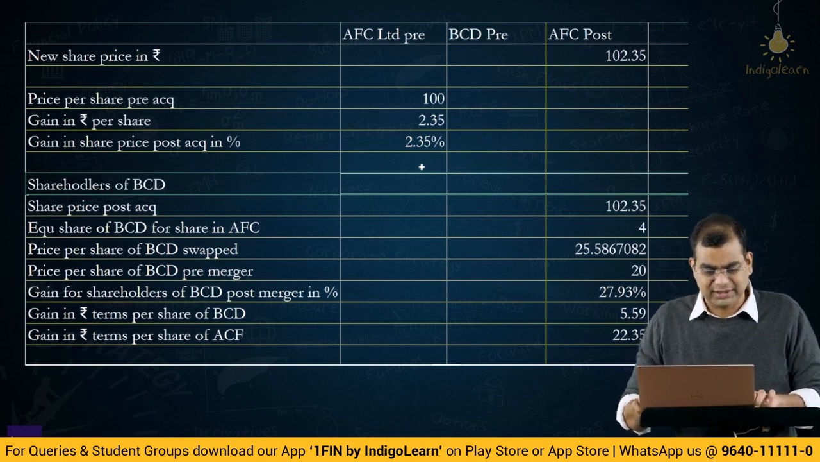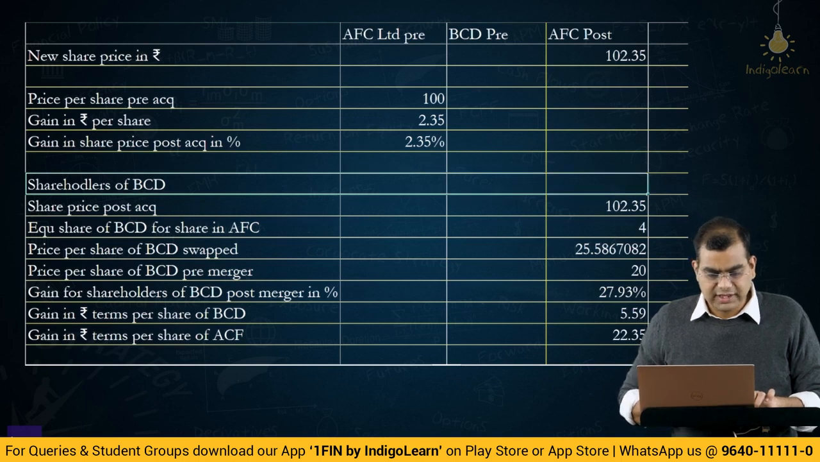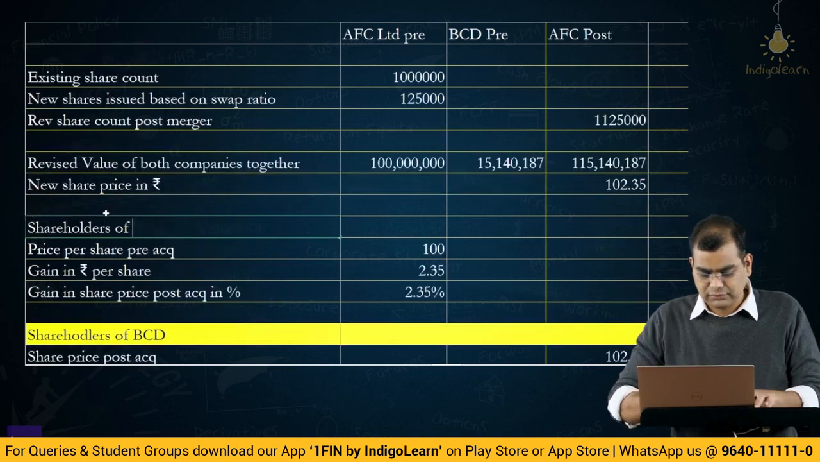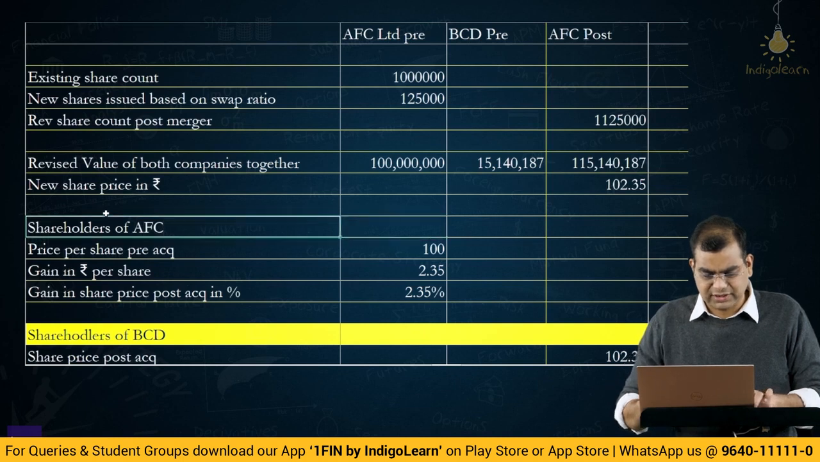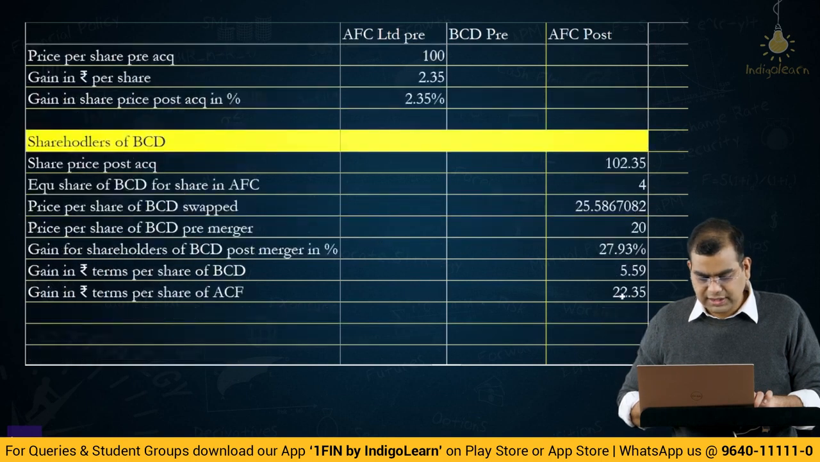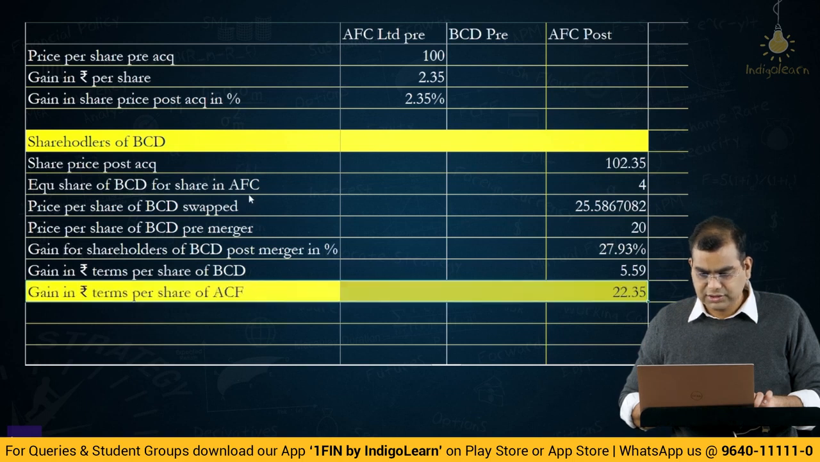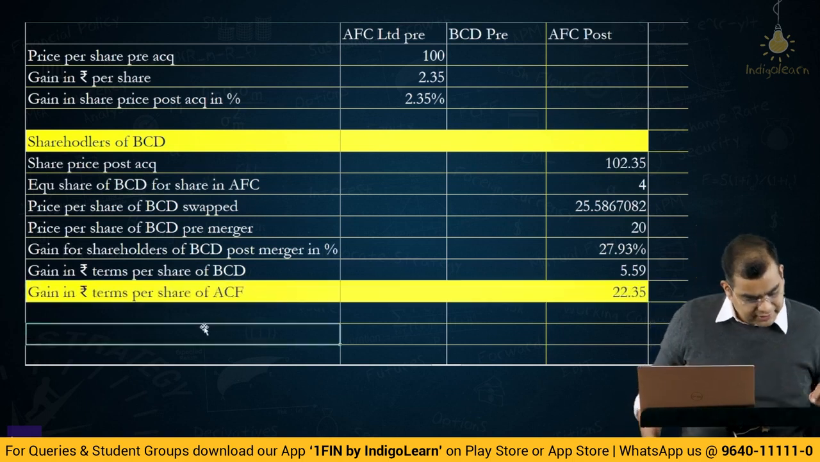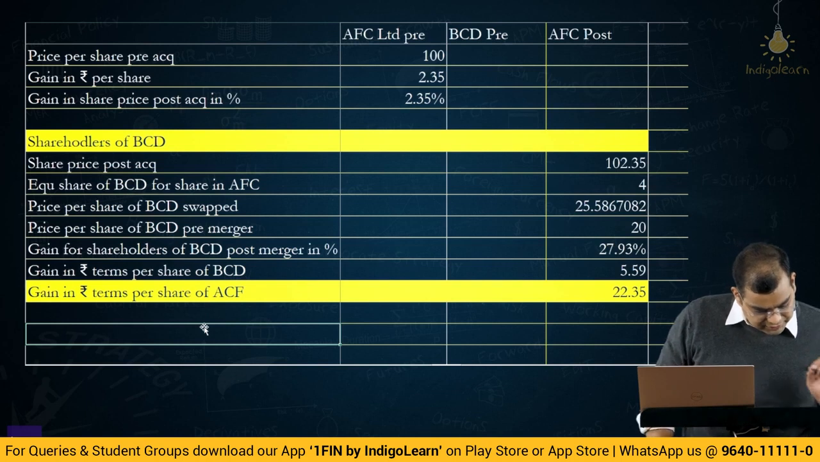Names are very confusing, guys. Shareholders of BCD and shareholders of AFC. Okay, this is done: the gain in rupee terms per share of AFC. So, this part is done. We completed the second part of the question. Now, what is the third part of the question?